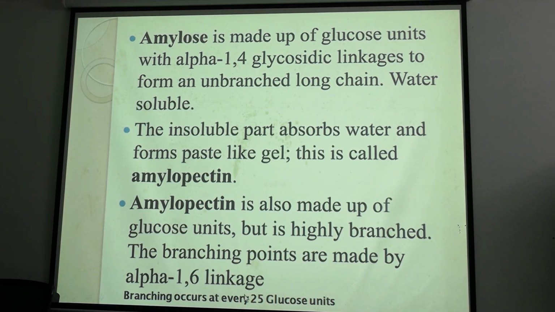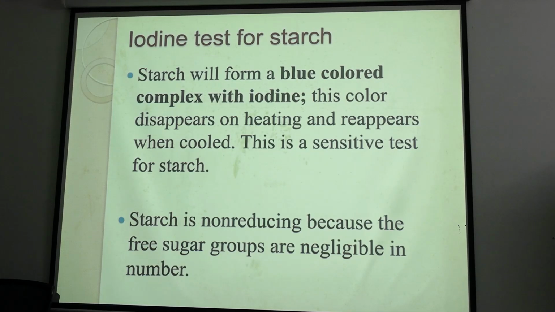So in the linear chain, glucose molecules are added one by one up to 25 or 30 glucose molecules, then there will be branching, and the branch point is always 1,6. The linear chain is formed by 1,4 glycosidic bonds and the branch by 1,6 glycosidic bonds. Then we all know that starch gives a positive iodine test.